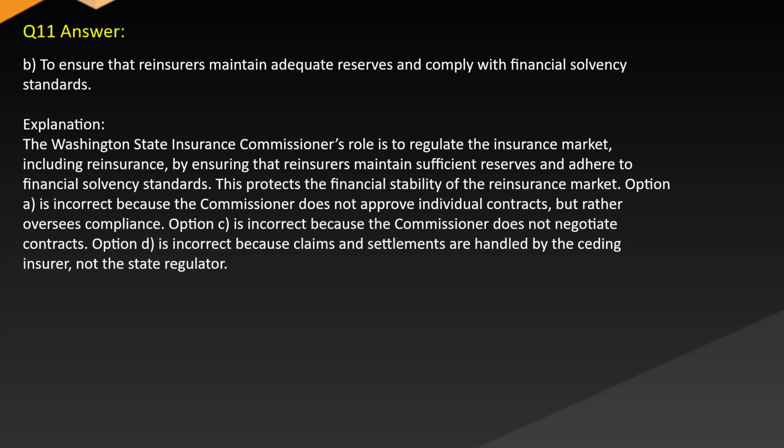Answer: B. To ensure that reinsurers maintain adequate reserves and comply with financial solvency standards. Explanation: the Washington State Insurance Commissioner's role is to regulate the insurance market, including reinsurance, by ensuring that reinsurers maintain sufficient reserves and adhere to financial solvency standards. This protects the financial stability of the reinsurance market. Option A is incorrect because the Commissioner does not approve individual contracts but rather oversees compliance. Option C is incorrect because the Commissioner does not negotiate contracts. Option D is incorrect because claims and settlements are handled by the ceding insurer, not the state regulator.